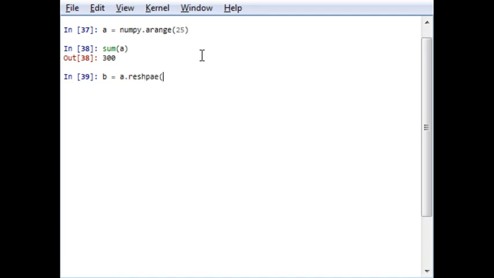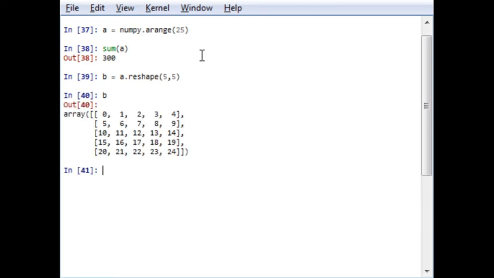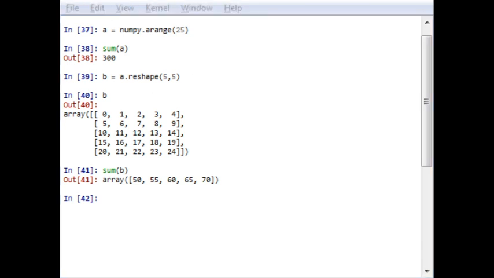an array of 2 dimensions, that is 2 cross 2. Let me divide it into a 5 by 5 matrix. Okay, shape. So B is this. Now if I want to do the sum of this, I will get a single dimension array here. Sum of B will be a row array or a column array. It will be a 1 cross n array, sorry, not matrix.